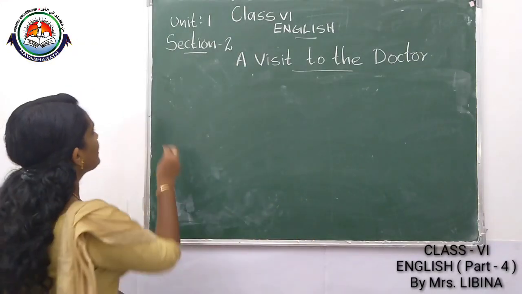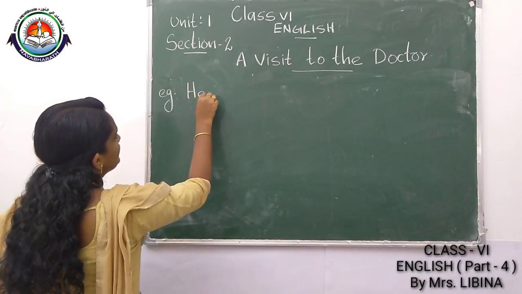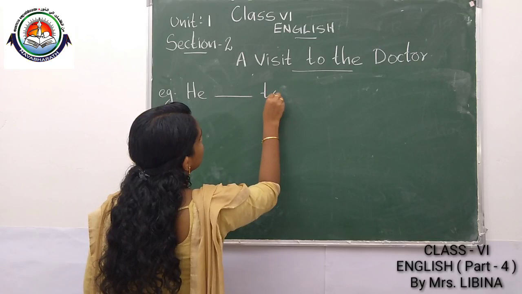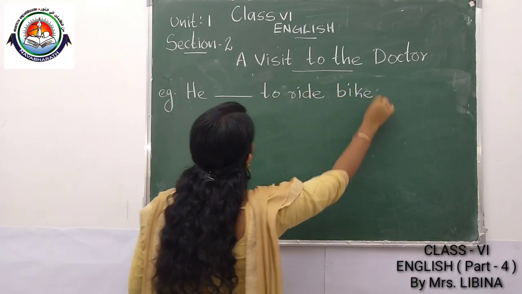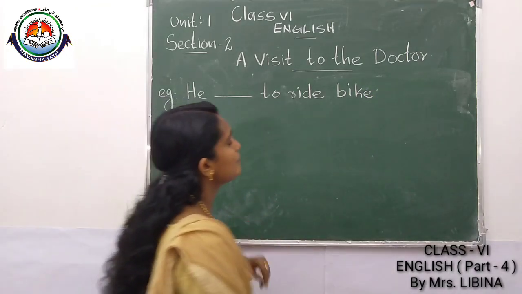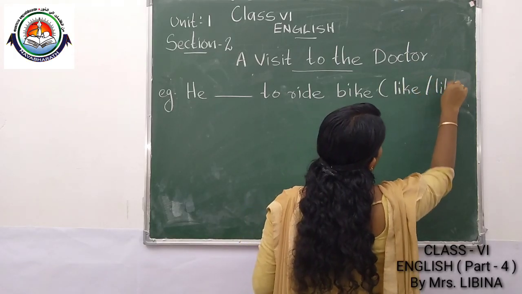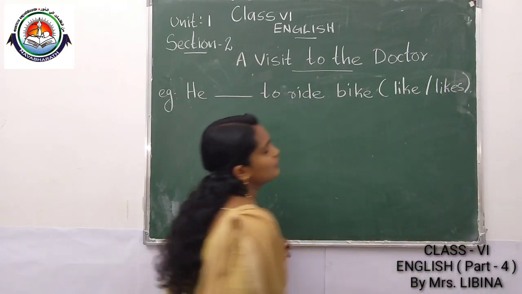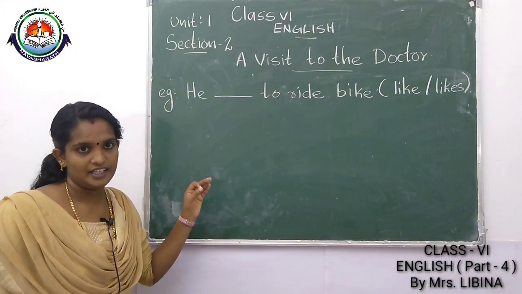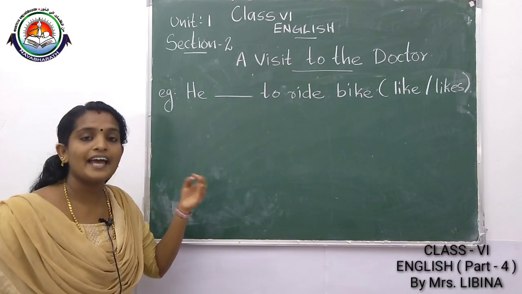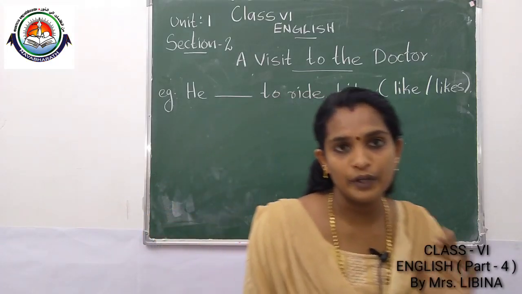Listen. If I am giving one example, I will give. One example I have written here. He dash ride bike. Options are given here: like or likes. Listen. What we have studied: with he, she, it, singular nouns and uncountable nouns, you have to use a singular verb.